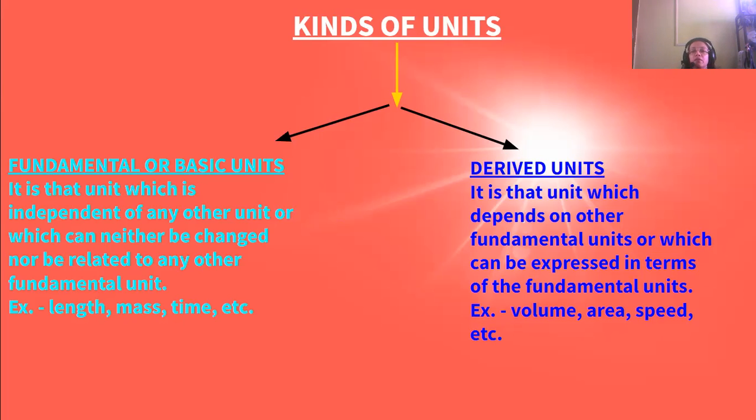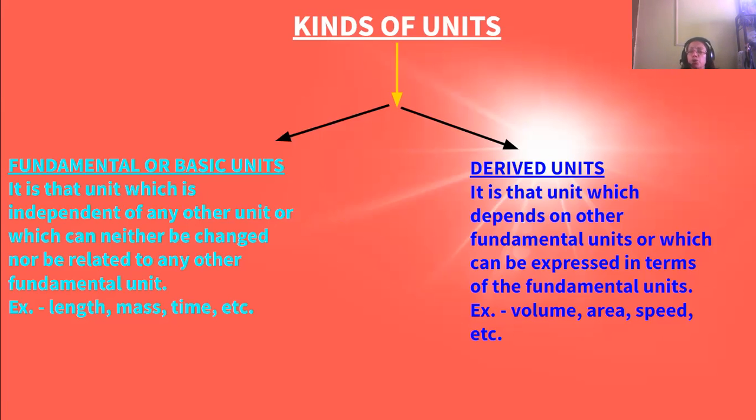Derived units are those units which depend on other fundamental units, or which can be expressed in terms of the fundamental units, like volume or area. Volume is L cube or L into B into H. All these, L, B, H, are lengths, so volume can be expressed in terms of length.